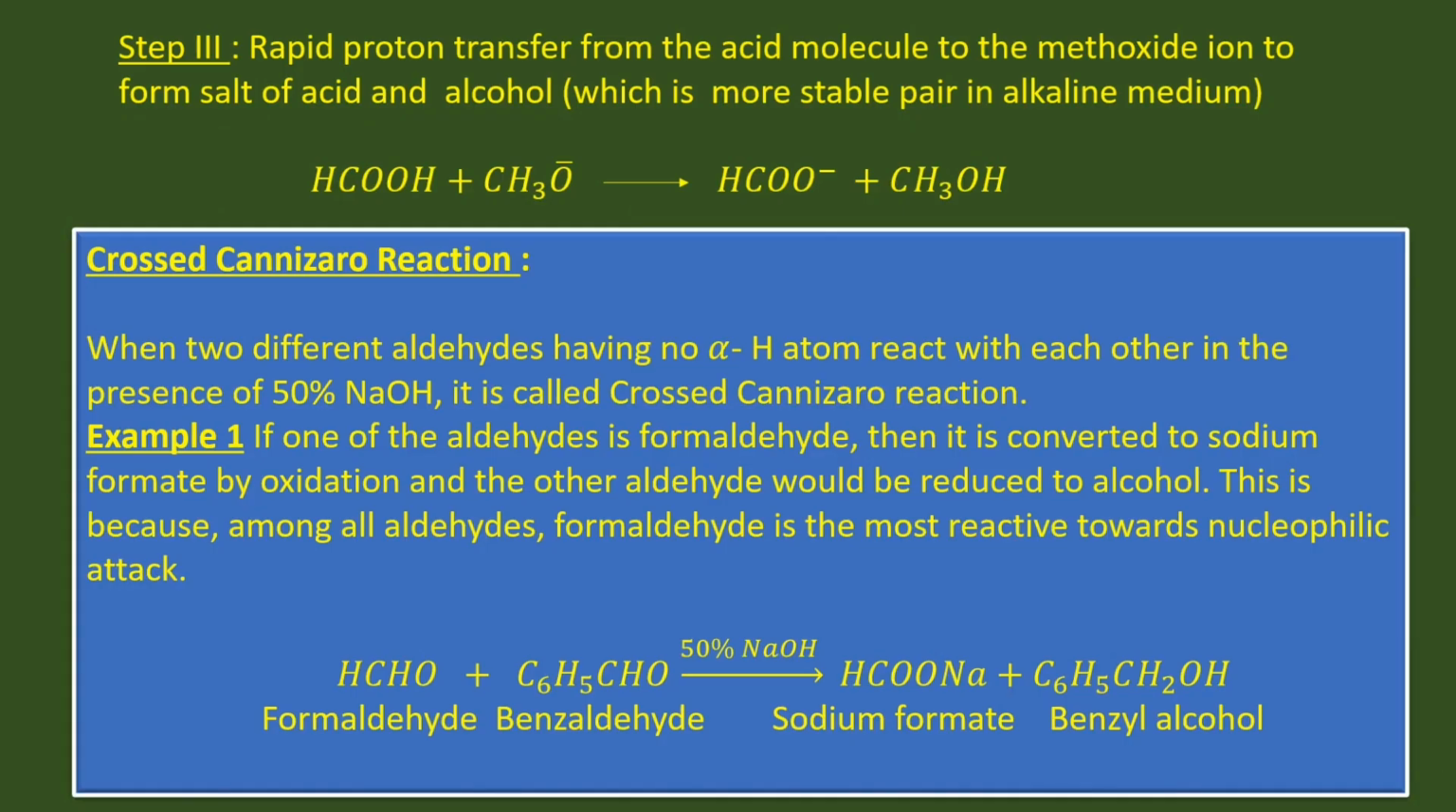In step 3, there is a rapid proton transfer from the acid molecule to the methoxide ion to form salt of acid and alcohol. Formic acid is a stronger acid than methyl alcohol. So, formic acid will form formate ion and methoxide ion will form methyl alcohol. This pair of formate ion and methyl alcohol is a more stable pair in alkaline medium.